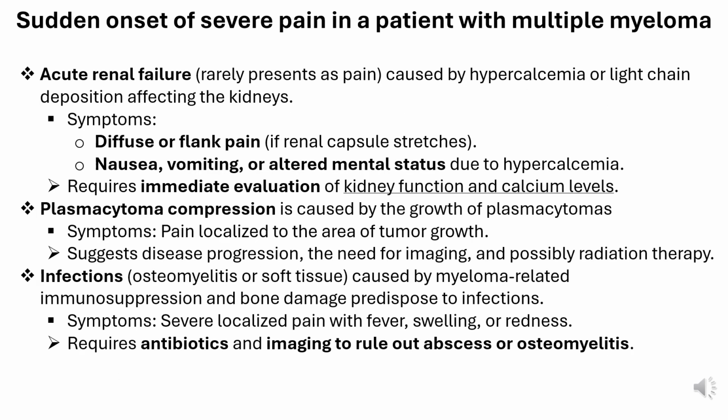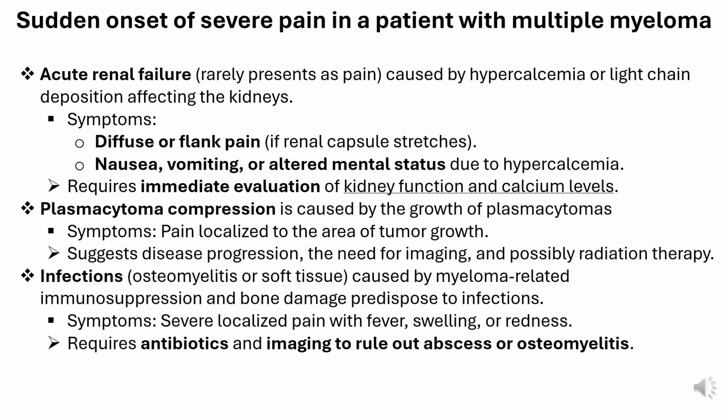Acute renal failure rarely presents as pain, caused by hypercalcemia or light chain deposition affecting the kidneys. Symptoms are diffuse or flank pain if the renal capsule stretches, nausea, vomiting, or altered mental status due to hypercalcemia. Requires immediate evaluation of kidney function and calcium levels.